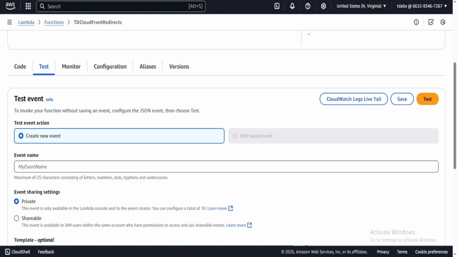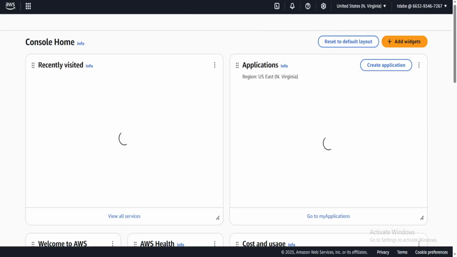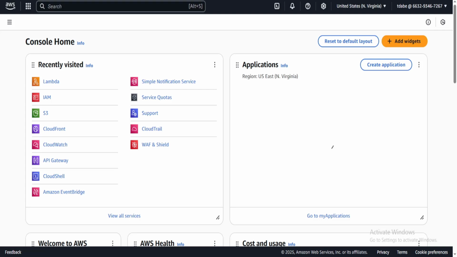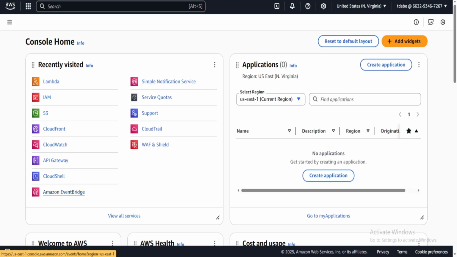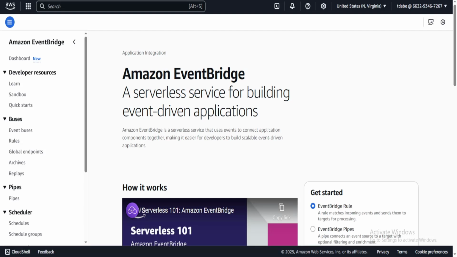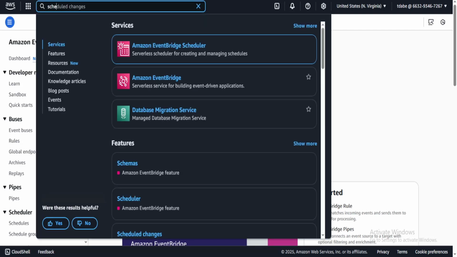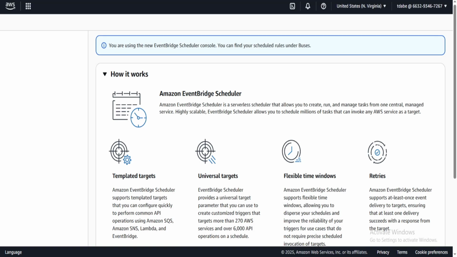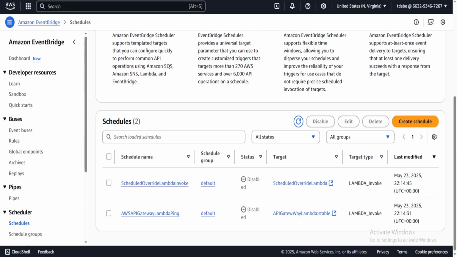The way I was doing it before is that I was having a scheduled event. I can show it's disabled right now. I'm not using it because it kind of isn't necessary. After this change, it's not needed. But what I was using was Amazon EventBridge Scheduler. And what I would do is basically invoke the Lambda, basically keep it warm. By the Lambda being warm, it would not be slow. And that's okay. It's not necessarily the best way to do things. It honestly really is something that lends itself more to ECS if you're really going to be doing it that way.